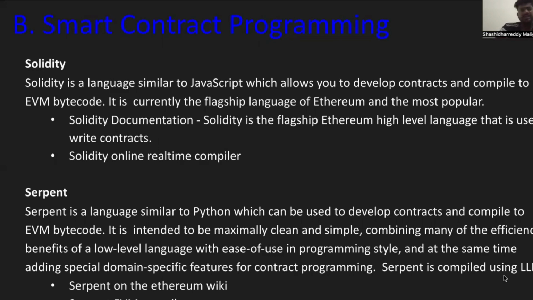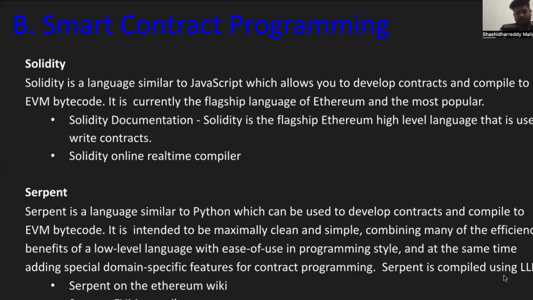In the Solidity documentation, Solidity is the flagship Ethereum high-level language that is used to write contracts. There is also a Solidity online real-time compiler. Serpent is a language similar to Python, which can be used to develop contracts and compile to EVM bytecode.